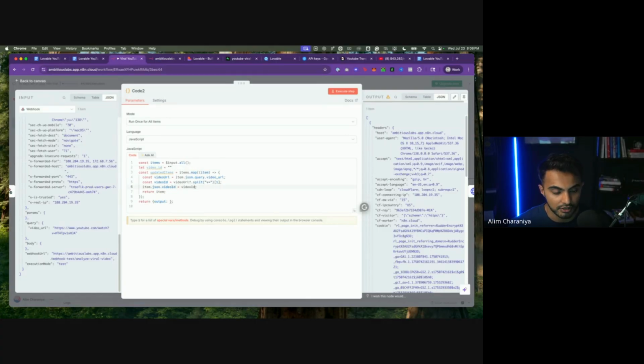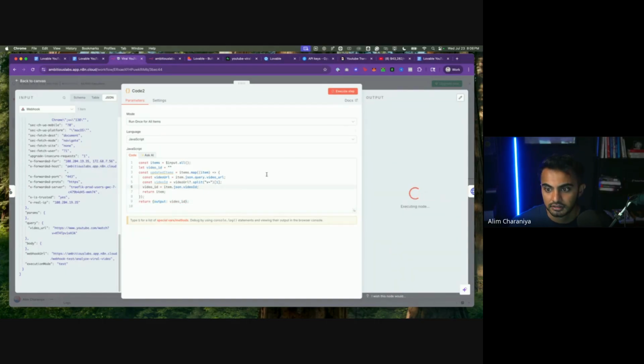We're going to say item dot, we're going to say video ID equals that, and then we're going to say output video ID. All right. That did not work. So video ID output.json. Oh, nope. There we go. So we got the output of the video ID.